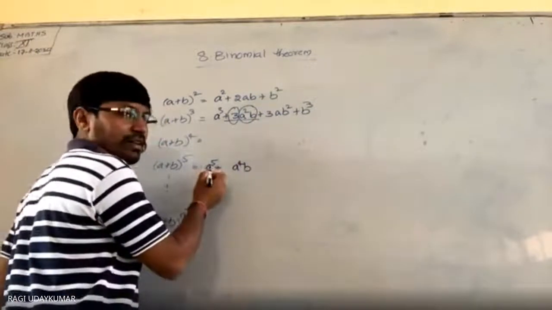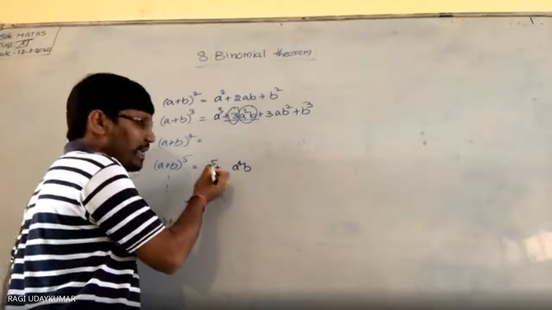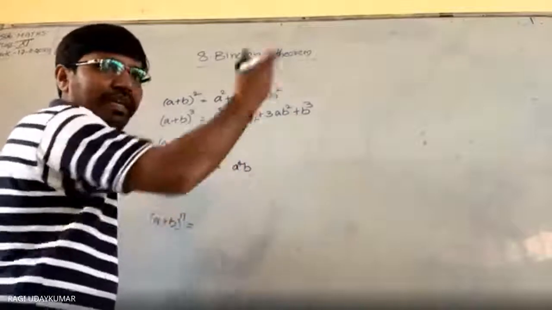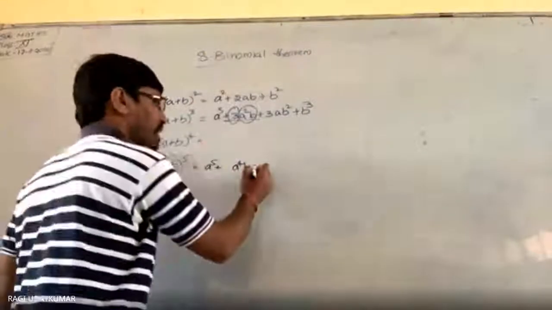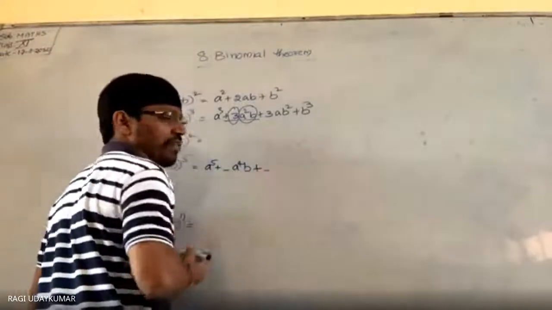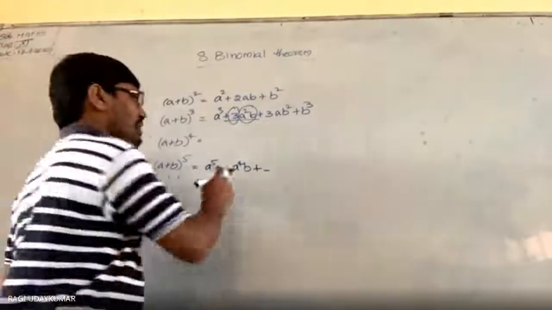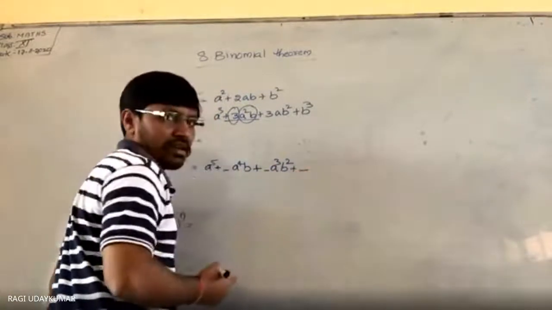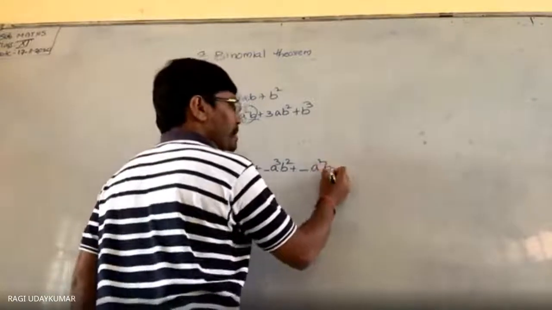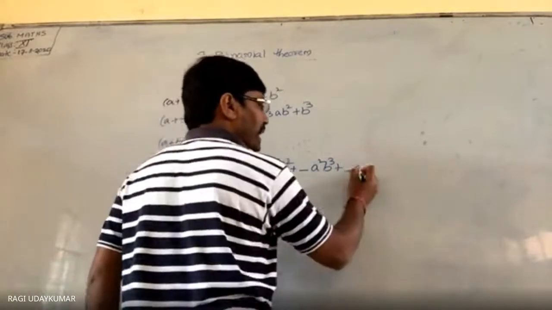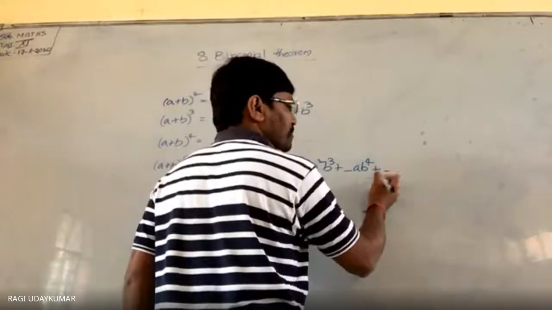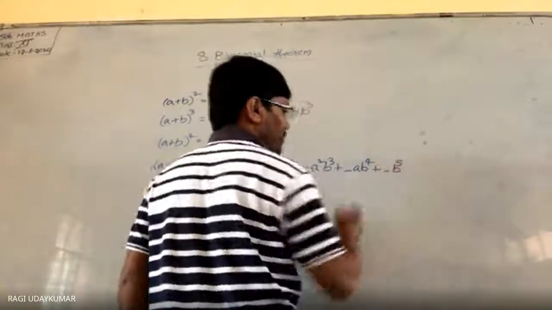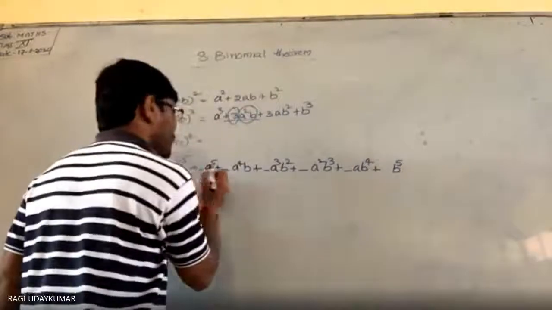b increases only. Here b is not there, so b power is 0. Next, b power 1. So a power will go on decreasing, b power will go on increasing every time. Here I am leaving space for the numerical coefficient. So now here a cube b square plus some number a square b cube, some number a b power 4 plus some number a power 0, so 1 b power 5. So here also some number will be there and here also some number.